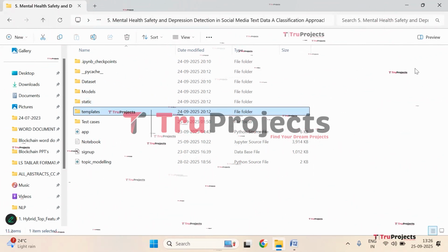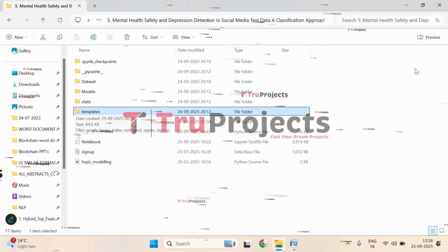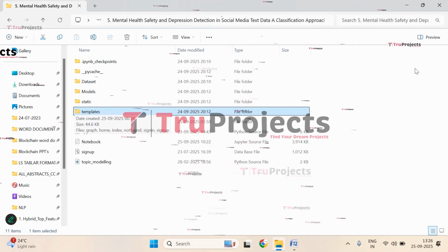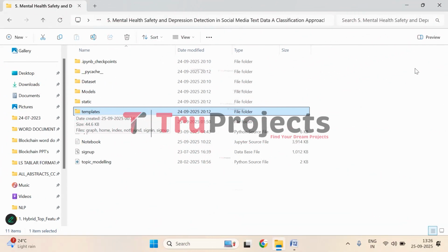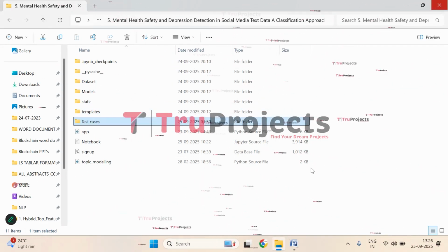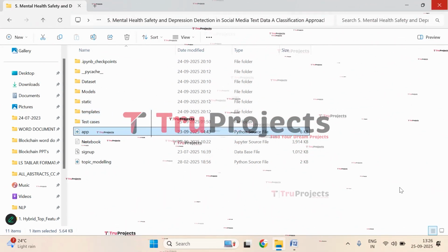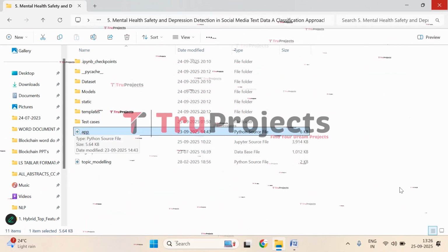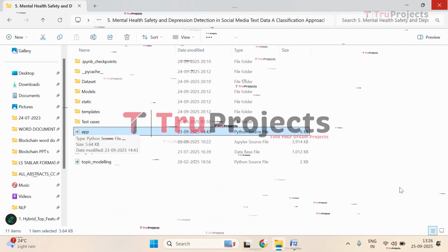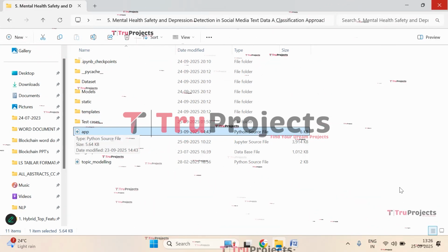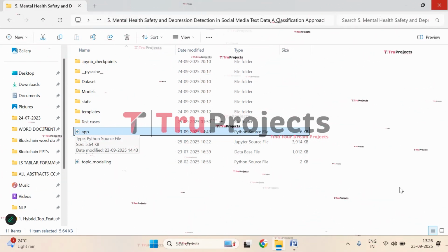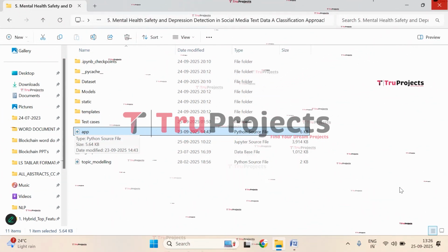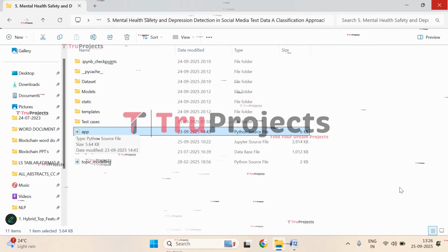This folder contains all the HTML pages used in this project. It typically includes files like index.html, about.html, etc., which represent different pages of the website. And here we have test cases that we will be using in the front end. Here we have the app.py file. This .py file contains the information related to front-end logic. It includes code written in Python that handles server-side operations such as processing user requests, interacting with the database, and generating dynamic content to be rendered in HTML templates.